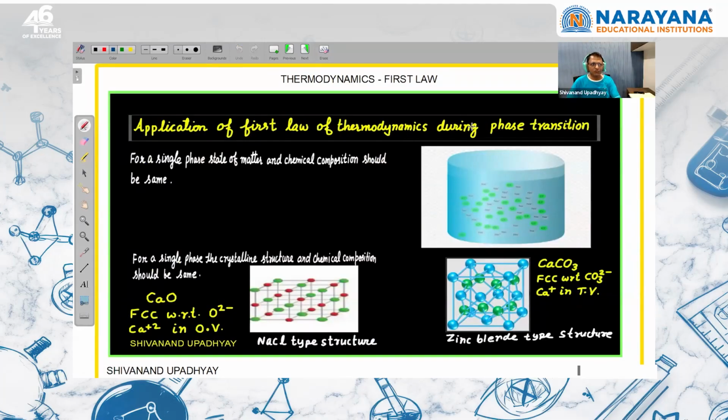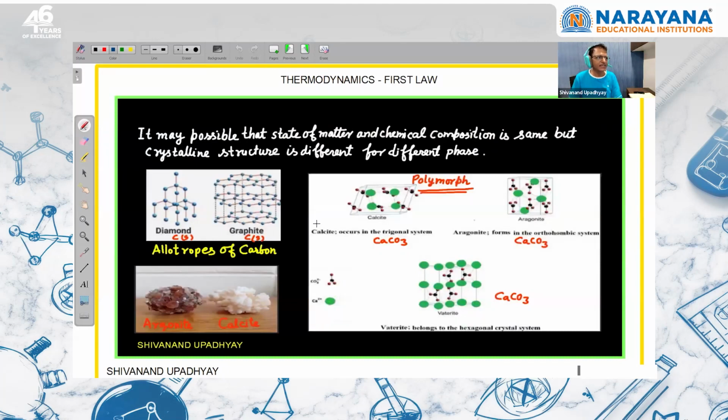So application of first law of thermodynamics during phase transition. I will discuss allotropes and so on later, because when there is a question match the column regarding entropy change and enthalpy change, that I will discuss later. But here phase transition is being discussed, right? So we can say that like allotropic forms of carbon, the formula will be same but crystalline structure will be different. These are allotropes. The word allotrope is used for elements. These are two solids whose chemical composition is same but crystalline structure is different. I cannot say these are compounds. I cannot say they are allotropic forms. We'll say this compound exists in polymorphic form.